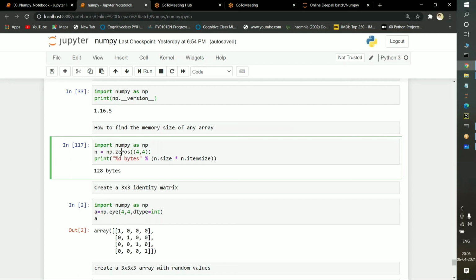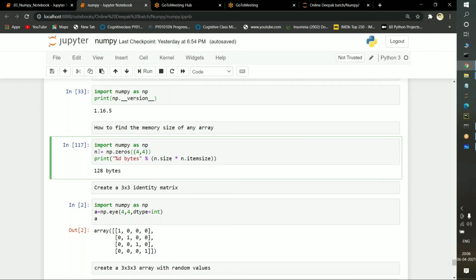Suppose I am passing np.zeros of (4, 4). You know, 4 rows will be selected and 4 columns will be selected, and every value inside the array will be represented with the help of zeros only. What I want to find out here first of all is the size. So how can I find out the size?